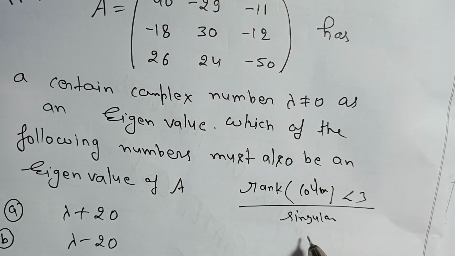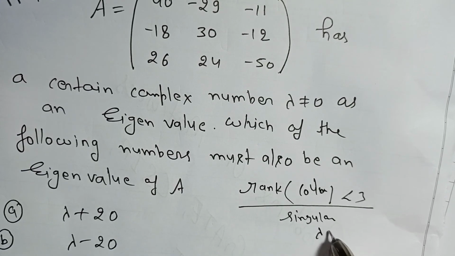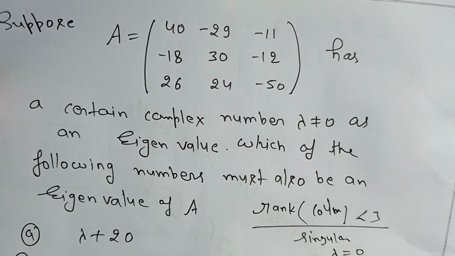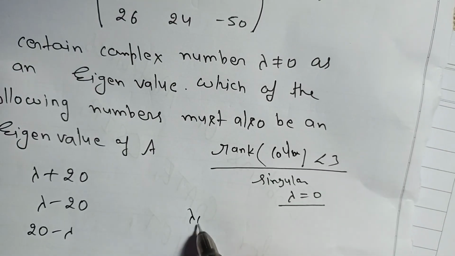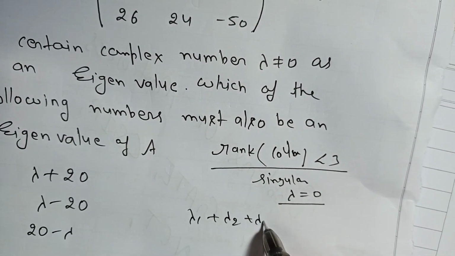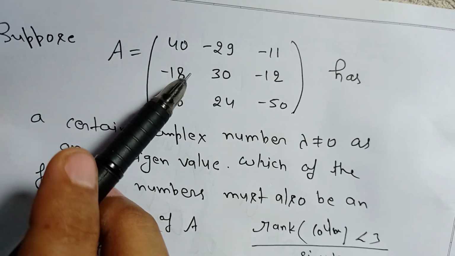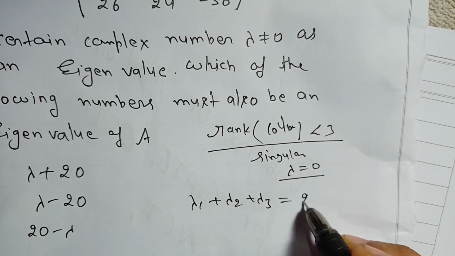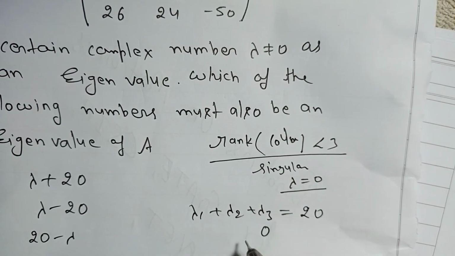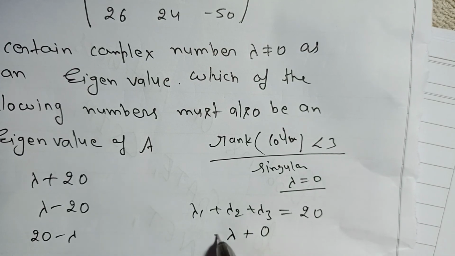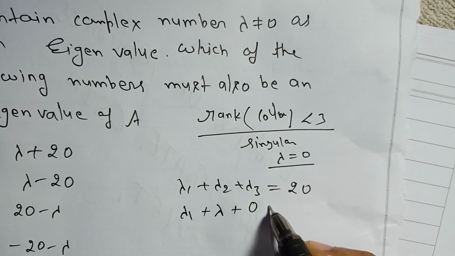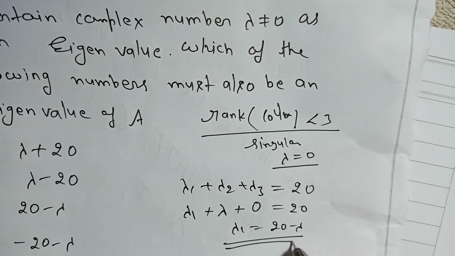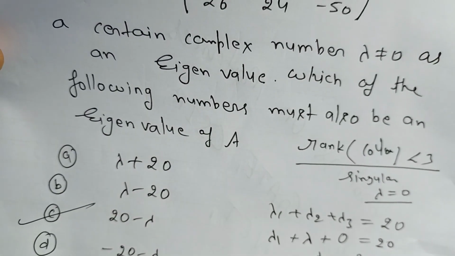Singular matrix means one eigenvalue will be 0, and let us use the trace property. So three eigenvalues we have, right? Lambda 1 plus lambda 2 plus lambda 3 equal to 40 plus 30 minus 50, so 20. So 20 is the trace, and one eigenvalue is 0 and one lambda is given, so the other will be lambda 1 equal to 20 minus lambda. So the answer will be option C, 20 minus lambda.